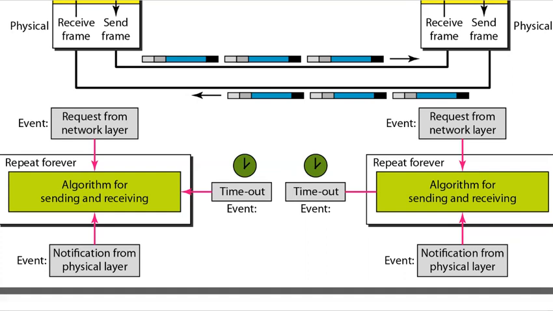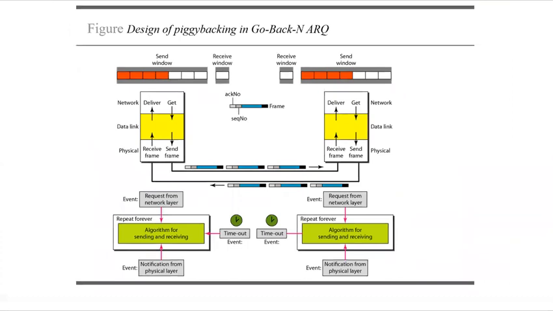So please make sure that you study it well, and you have to write the design, the algorithms, and also an example of that protocol, that is the figure of the sender and receiver and how the frames are being lost or acknowledged. You can consider any one of the examples from any one of the protocols. I have shown you one example for each of them, and you can then take an example of your own also.